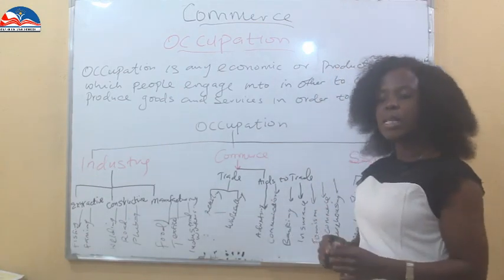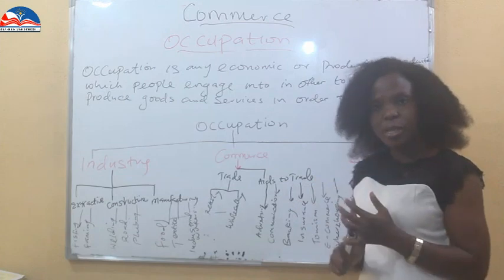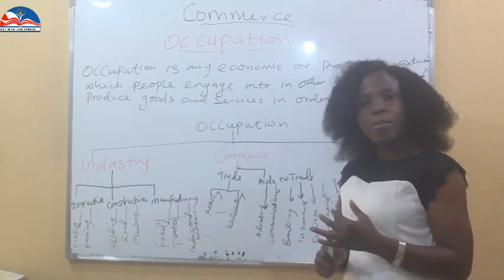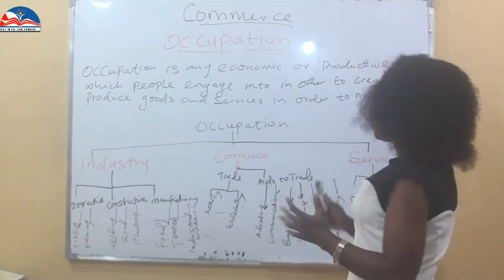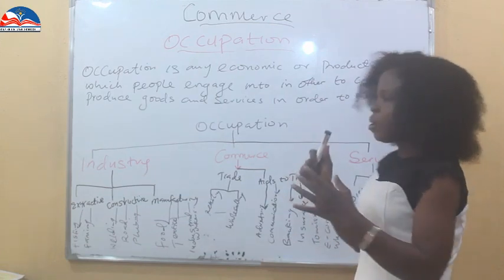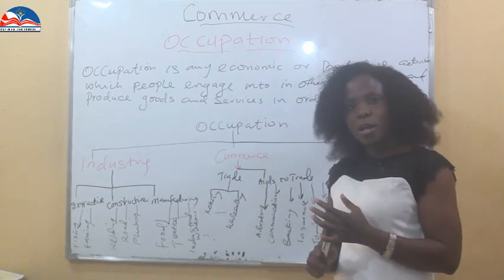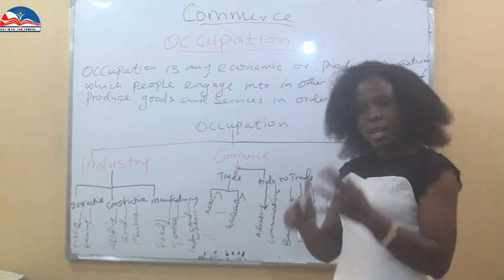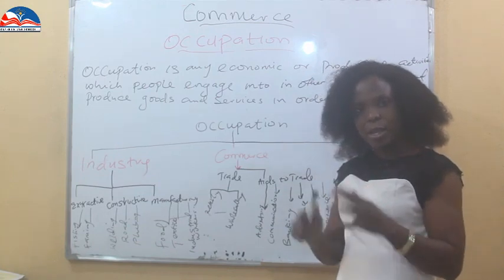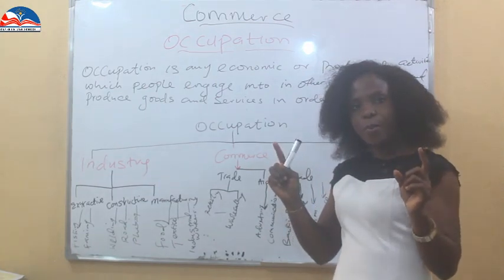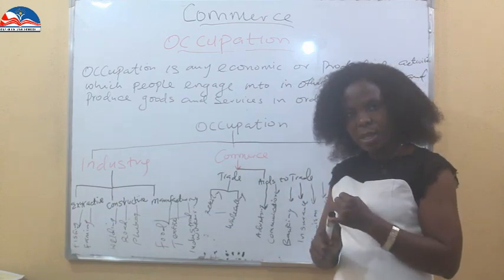The major points are, one, things people get involved in, things people engage in. Then another thing is production of goods or services. Then the final one is to make a living. It is an activity.